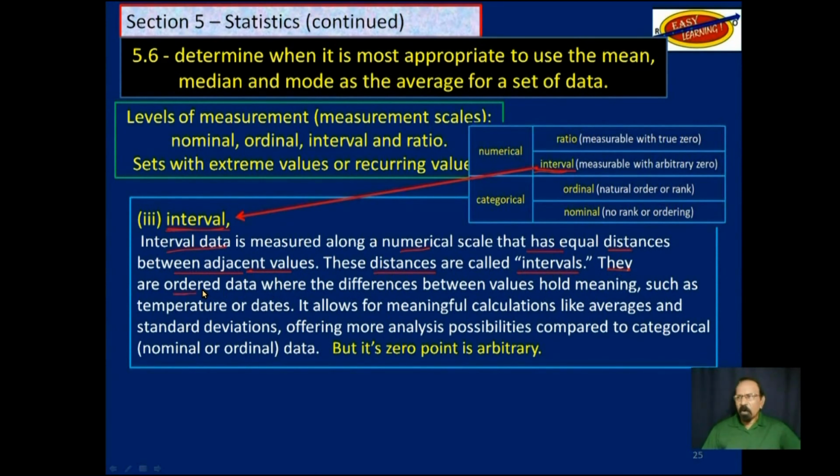They are ordered data where the differences between values hold meaning, such as temperature or dates. It allows for meaningful calculations like averages and standard deviations, offering more analysis possibilities compared to the two categorical types of data. There is one problem though. Its 0 point is arbitrary.